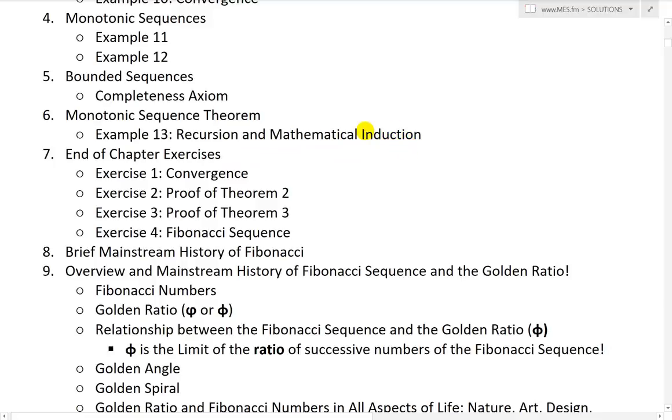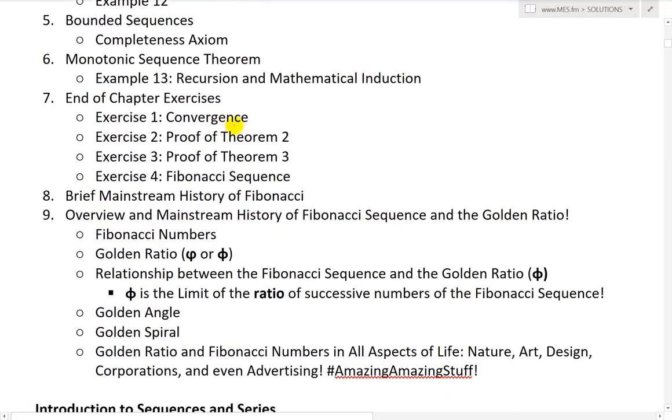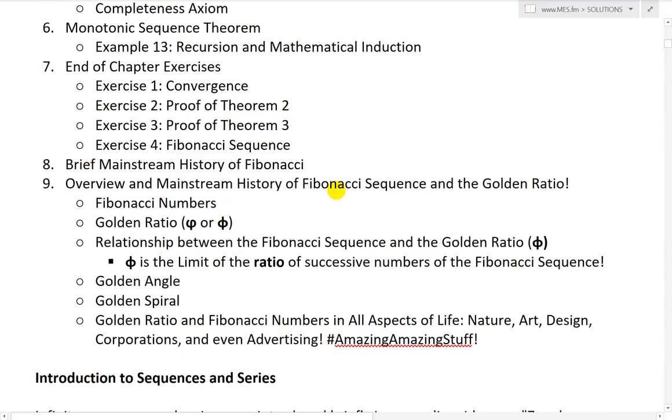And then go to the end of chapter exercises. Exercise 1 looks at convergence, and then exercise 2 is the proof of theorem 2, which I covered earlier, or will cover soon, or listed above. Exercise 3 is on the proof of theorem 3, and then exercise 4 is on the famous Fibonacci sequence.